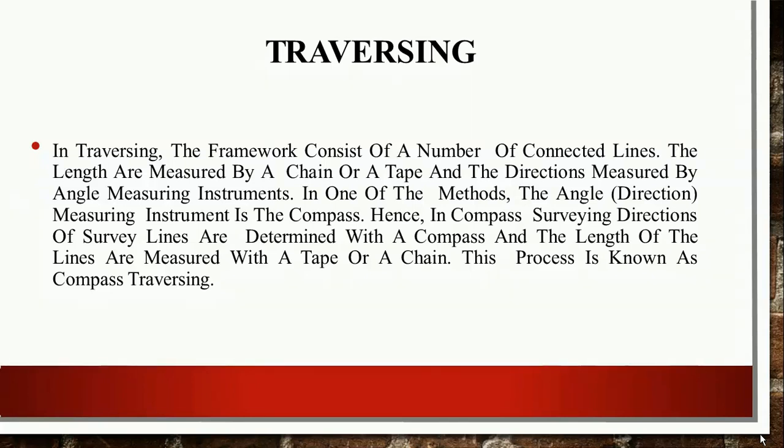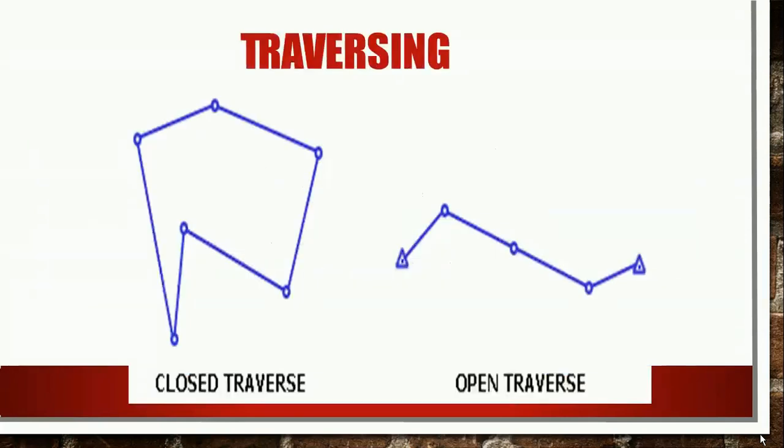In one method, the angle measuring instrument is the compass. Hence in compass surveying, directions of survey lines are determined with the help of a compass, and the lengths of lines are measured with the help of tape or chain. This process is known as compass traversing.